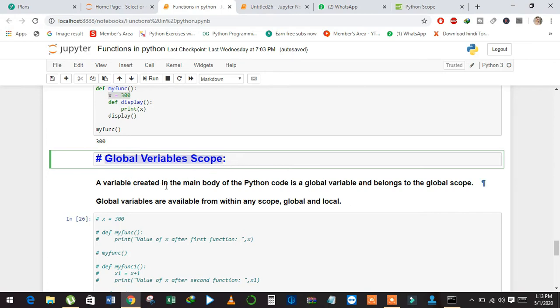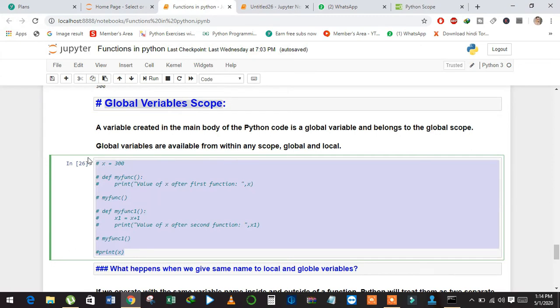A variable created in the main body of Python code is a global variable and belongs to the global scope. We can say that each function present in the main body of Python code can access the global variable. And see here the example code.